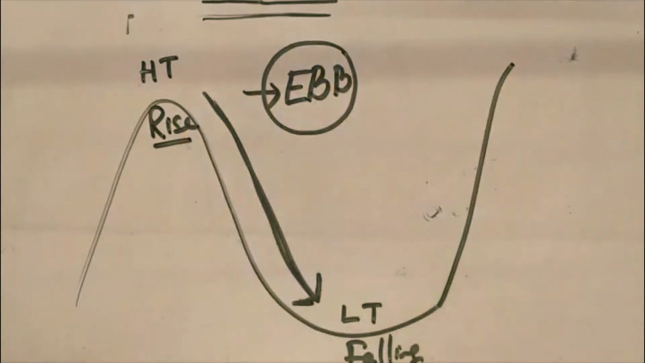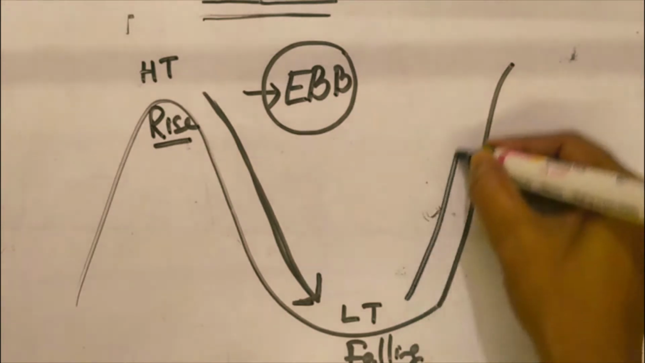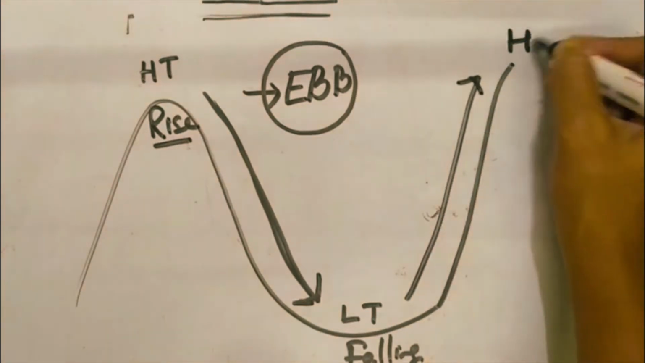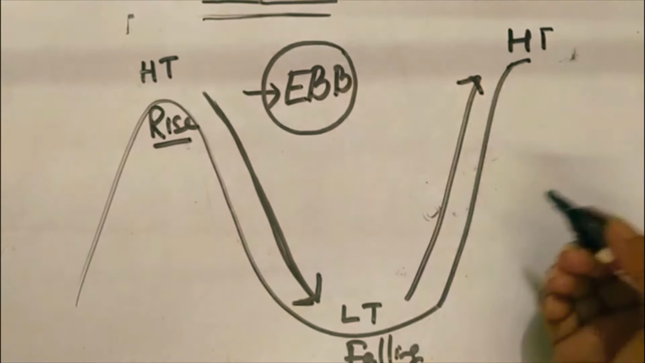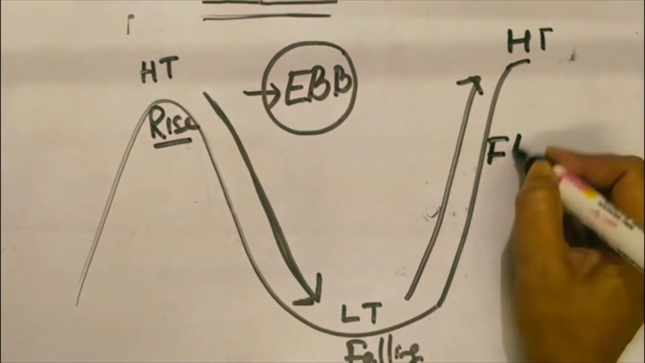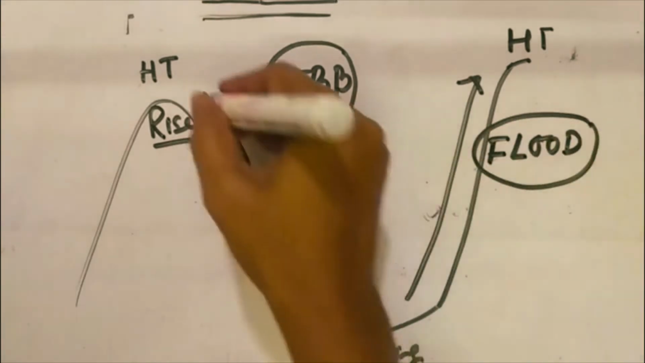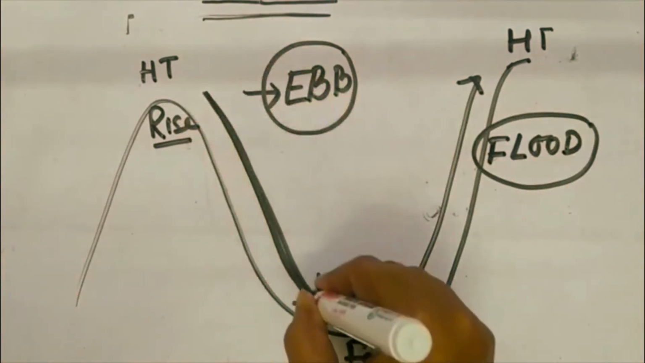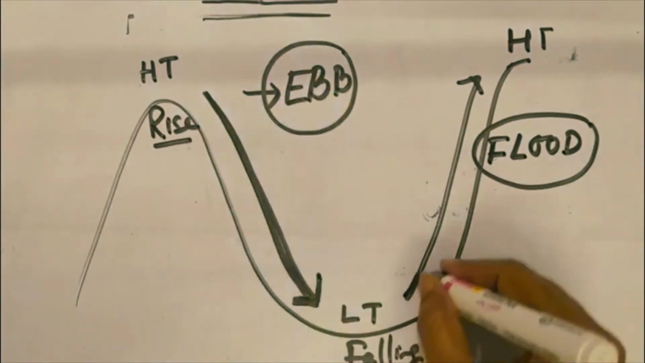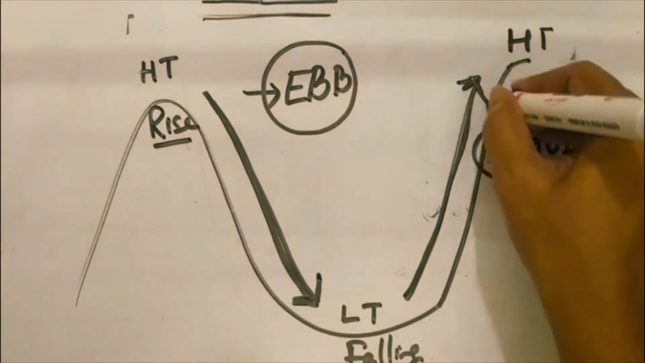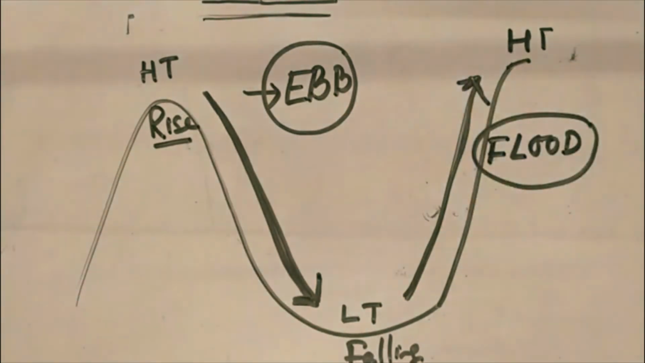And again, over a period of several hours there will be a rise in the sea level, from low tide to high tide. This phase is known as flood tides. So ebb tide is the falling, receding part, and flood tide is the increasing or rising part.